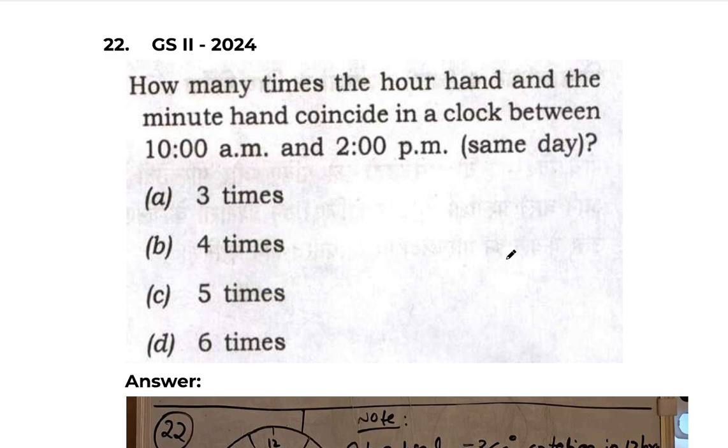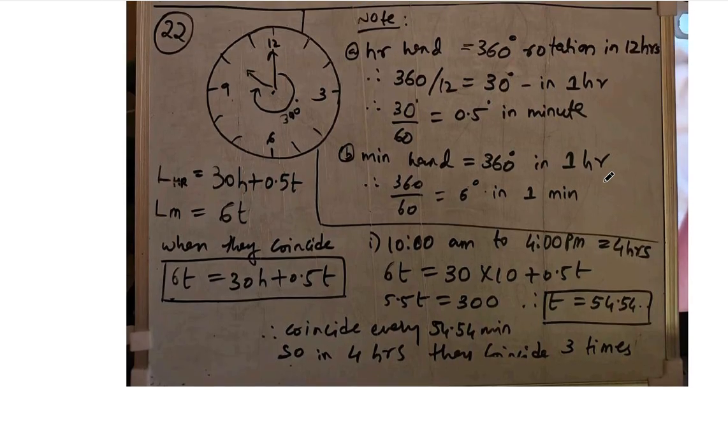Next one, in the clock the hours are divided like 12, 1 2 3 4 5 6 7 8 9 10 11, again 12. So we can say the whole 360 degrees is divided into 12 equal parts. Having said that, let us jump into the question now. This is a clock. There are 12 divisions in the clock, and the clock is 360 degrees. This much we know. Now what you have to remember to solve any clock problem is, when we see the clock, we see that there are two hands. One is the shorter hand, or the hour hand. Another one is the bigger or longer hand, which is the minute hand.